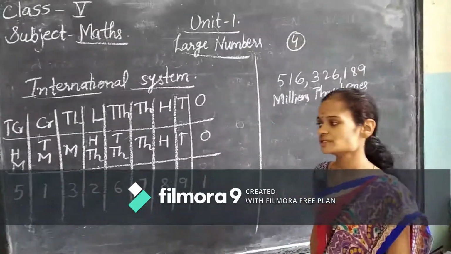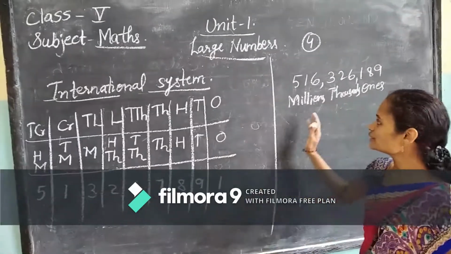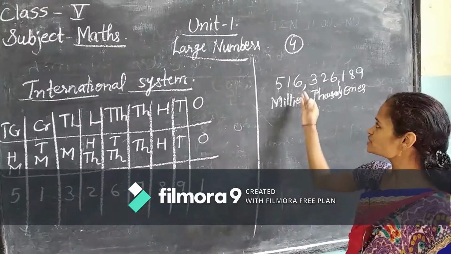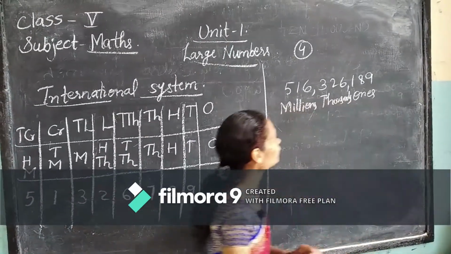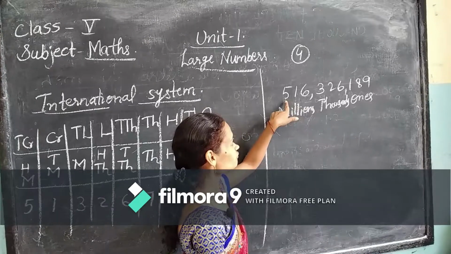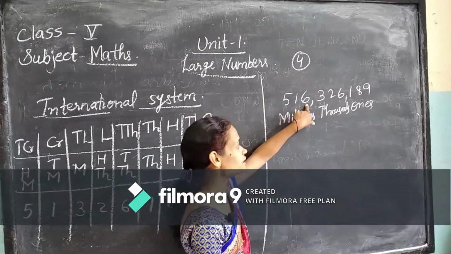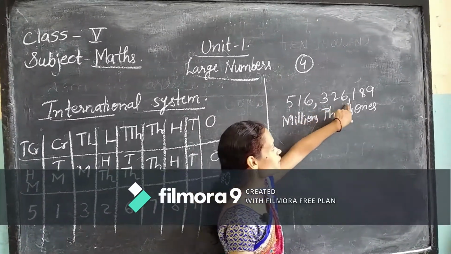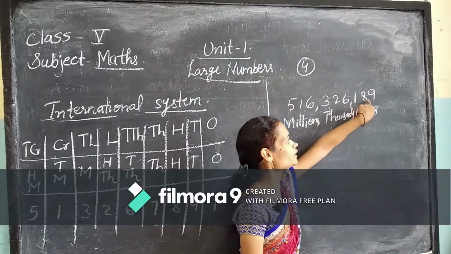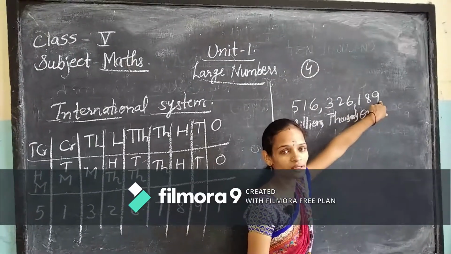Now how to write in words? How to write the given number in words. Suppose this example only we are taking: 516,326,189.